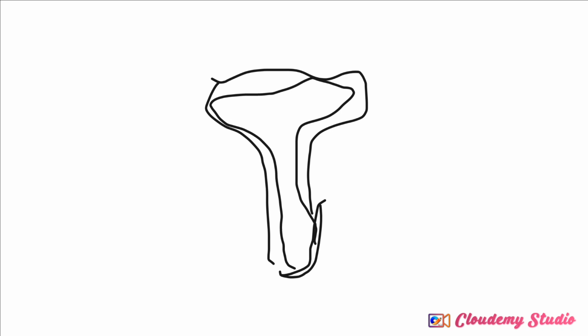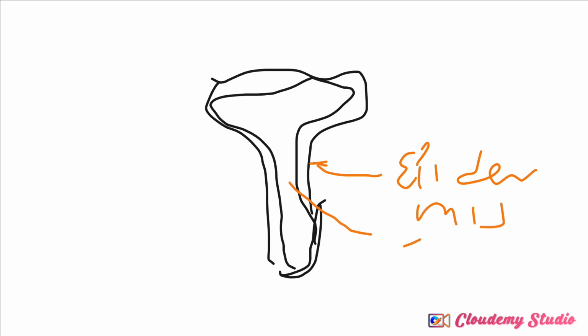Now look at this. The outer layer is called the epidermis, that is marked in orange. And the inner layer is called the endoderm. So we have the ectoderm and the endoderm.